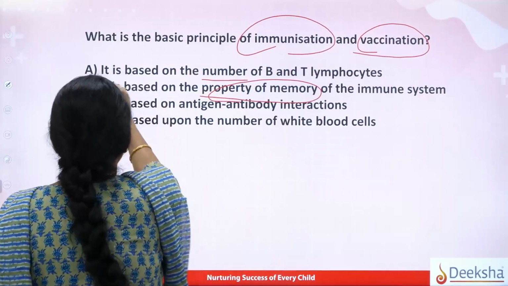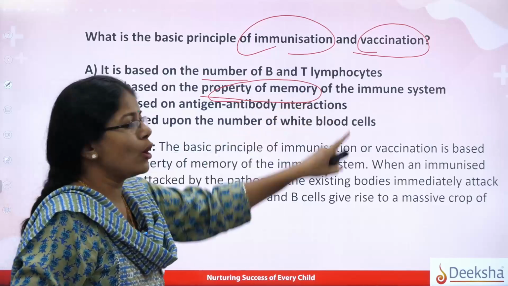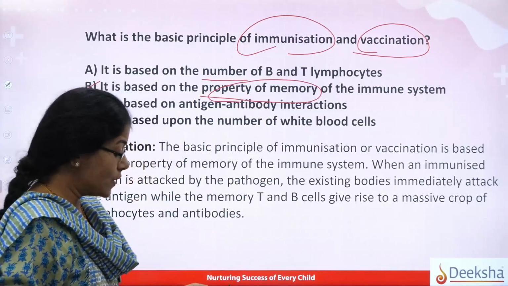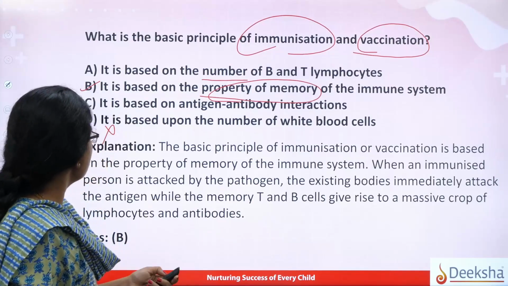So our option would be that it is based on the concept of the property of memory of the immune system. So this is the MCQ we try to cover on vaccination as well. The answer here would be B.